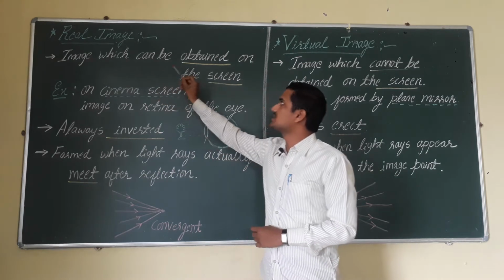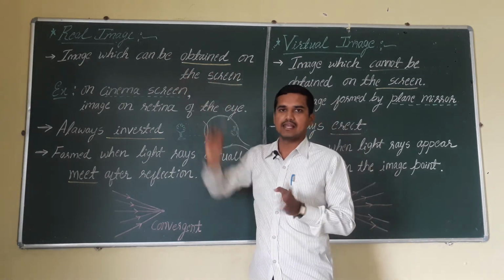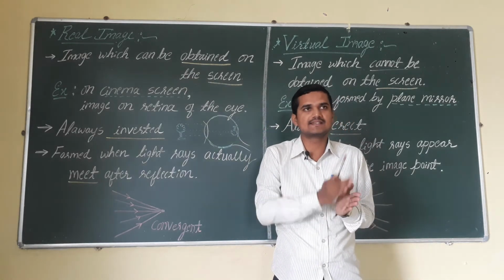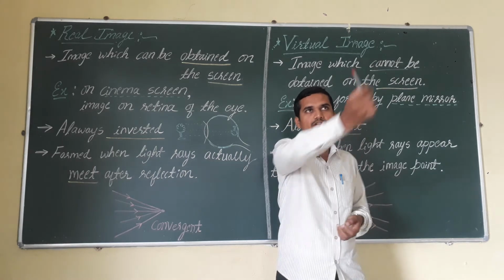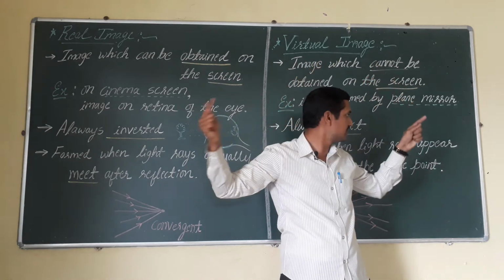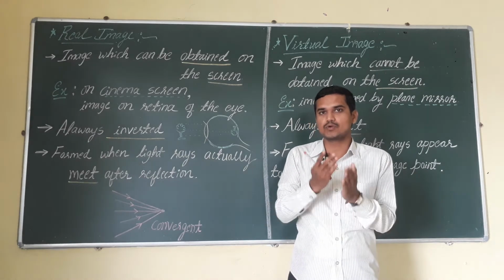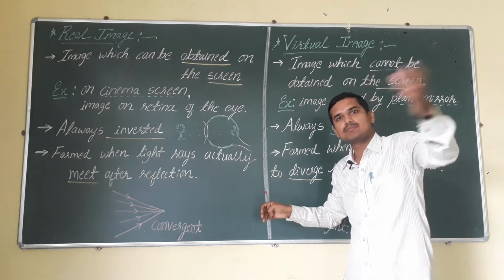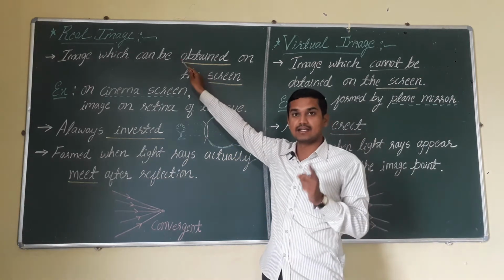The images which can be obtained on a screen are generally called real images. I will tell you one simple example. Suppose you are sitting inside a cinema theater. In that situation, what happens? From the corner of the cinema theater, all the light rays are incident on a surface, the screen. Imagine this as a screen. On the screen, the image formation takes place. Such images are generally called real images.